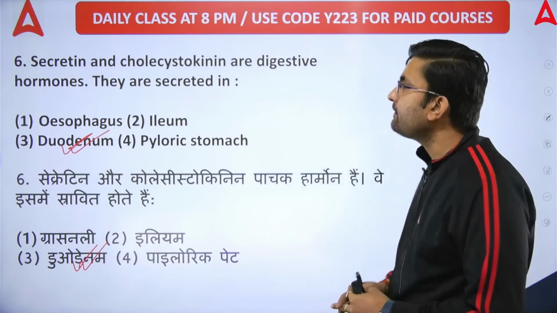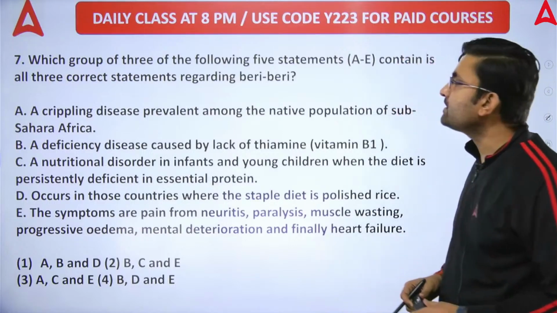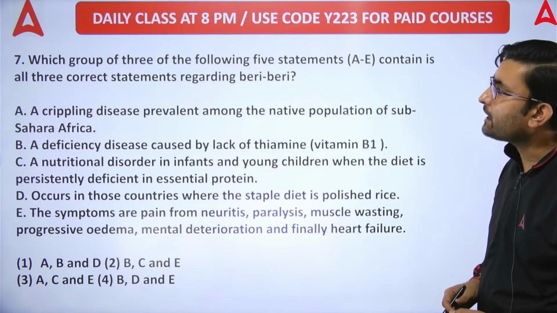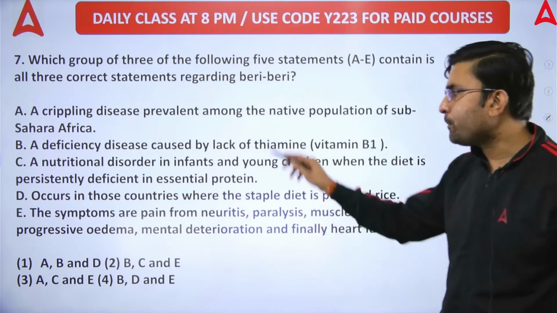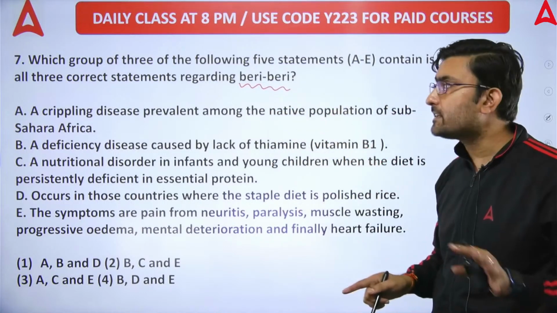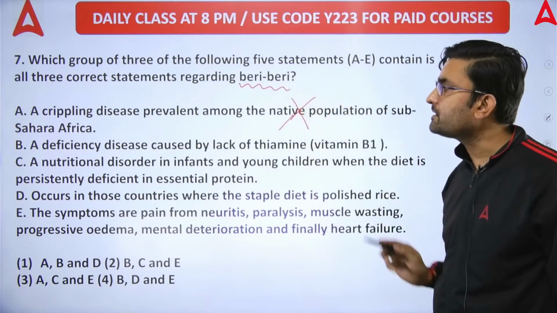Next question, question number 7. Which group of 3 of the following 5 statements contains all the 3 correct statements regarding beriberi? Crippling disease doesn't happen because of deficiency of beriberi.